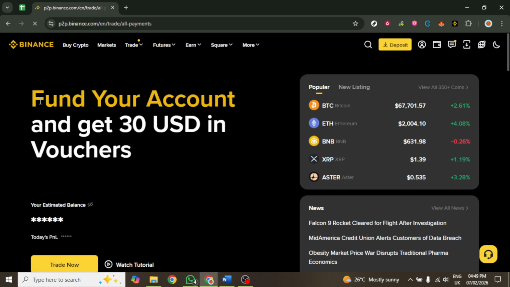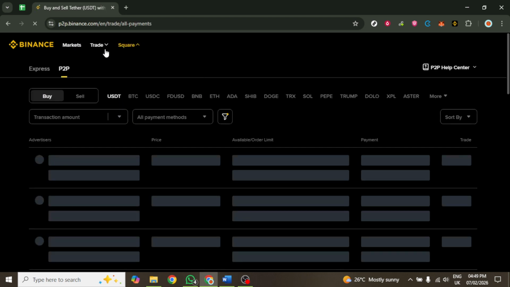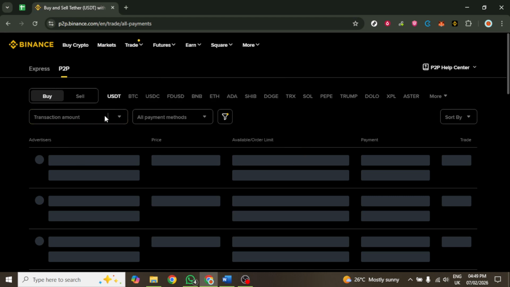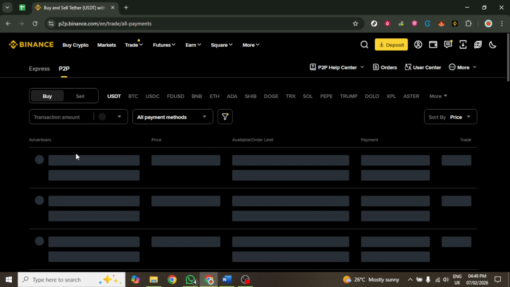If you do not have an account, you will need to create one before proceeding. Once logged in, locate the P2P section on the homepage. This section is typically found in the main menu or highlighted on the dashboard.